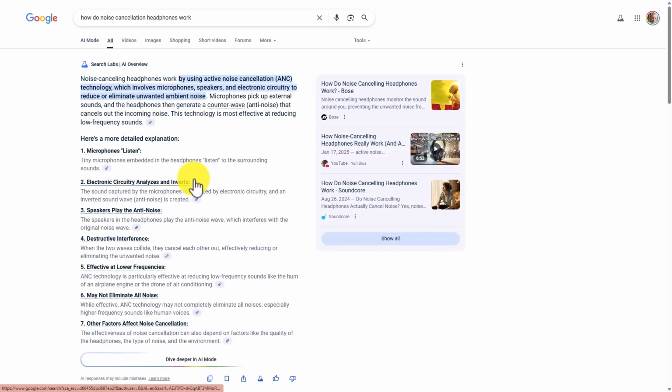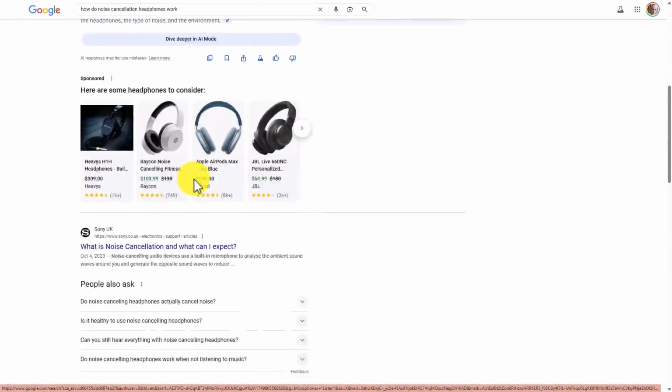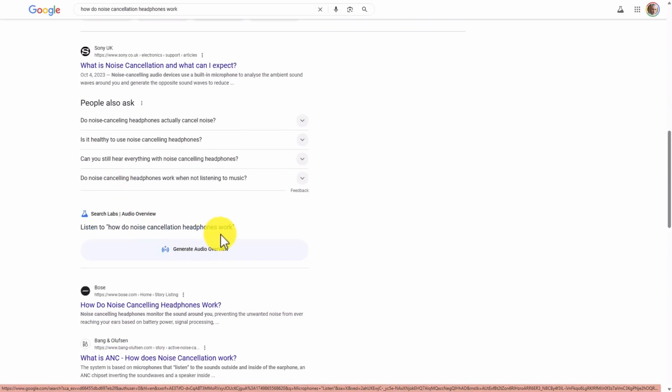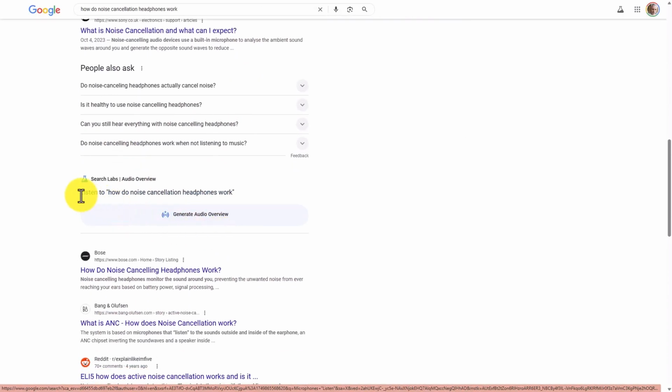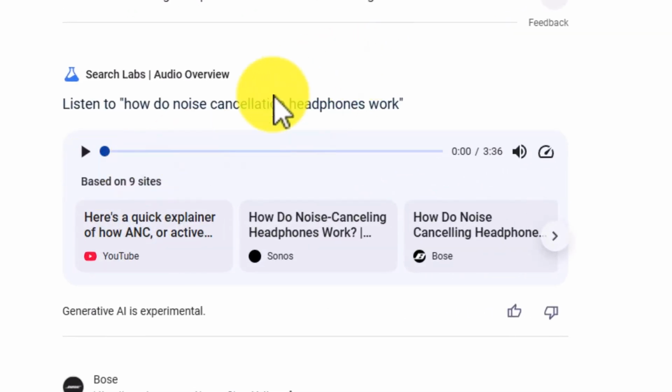For example, if we go to this element, we scroll down to the bottom, you may see some other results. What you'll want to do is click on this element that says Generate Audio Overview for your specific search. You will then see the audio overview for this specific search. In AI Overviews, we can then click on this AI Overview.